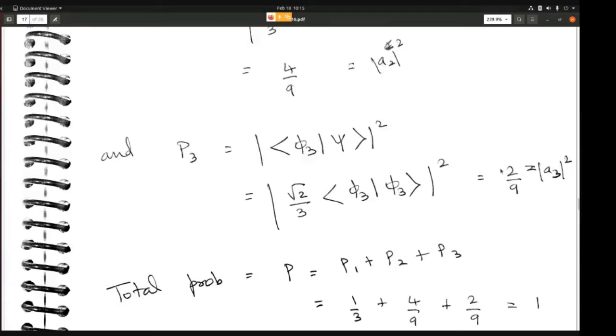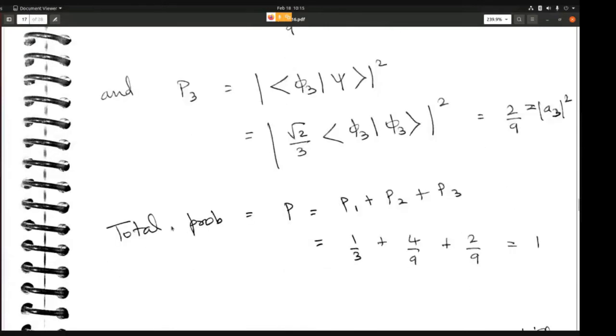Now they had also asked us to verify the total probability. So we can just add up P1 plus P2 plus P3, and if you add it up, you get 1. You get 1 because we already verified earlier that the state vector psi is already normalized.